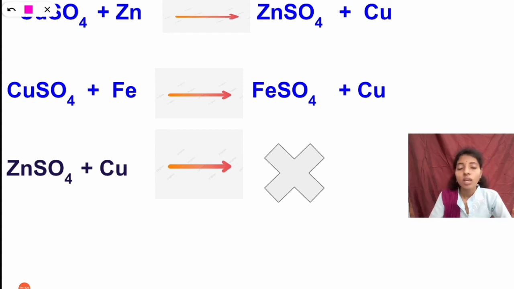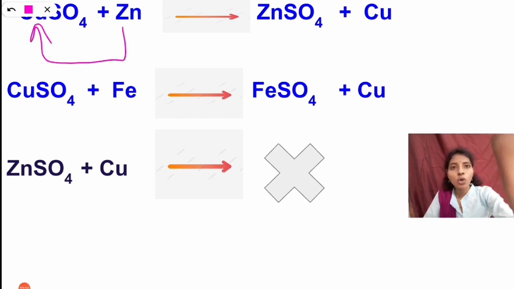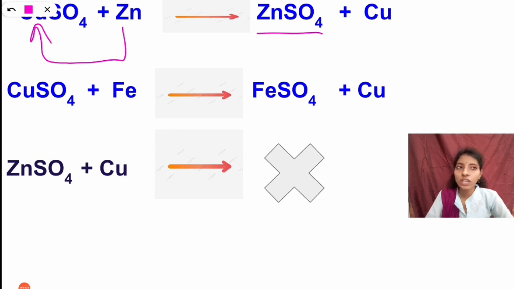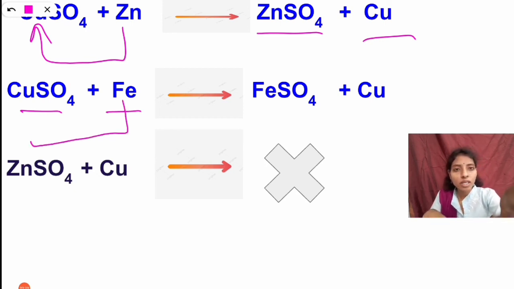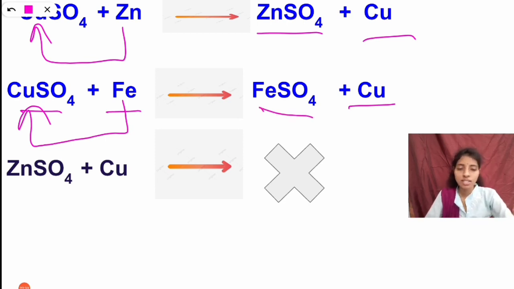with zinc, it will form zinc sulfate and copper is taken out. That means it is separated from the solution. So here zinc replaces the copper, and zinc sulfate is formed and copper is separated from the solution. And you can see the next example, copper sulfate and iron. When these two react, the iron replaces the copper. Again in this reaction also copper is separated out from the solution. So ferrous sulfate is formed and copper is separated from the solution.